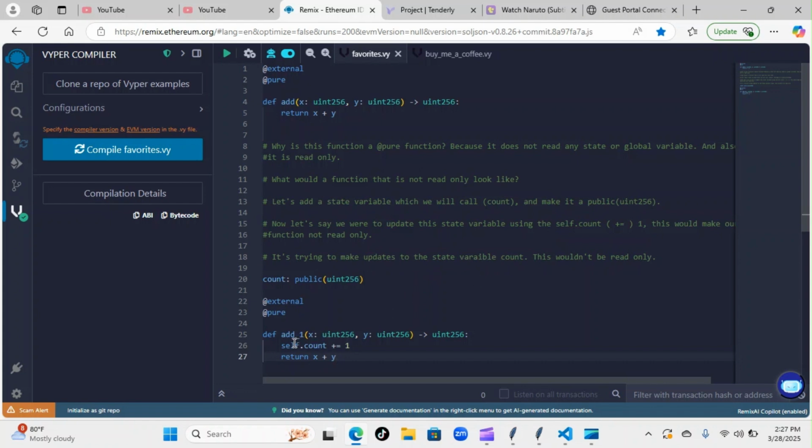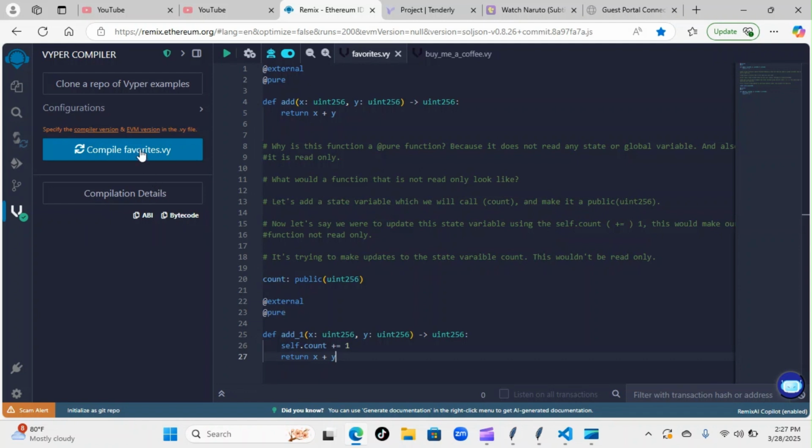So this is trying to add self.count plus 1, which will add 1 to whatever the return value of x plus y is, which again we can't do because pure is read only, and we can't access any state or global variables. This right here would be an example of a state variable. So the pure would be, what would you call that word, the state would be void, so it wouldn't actually run.